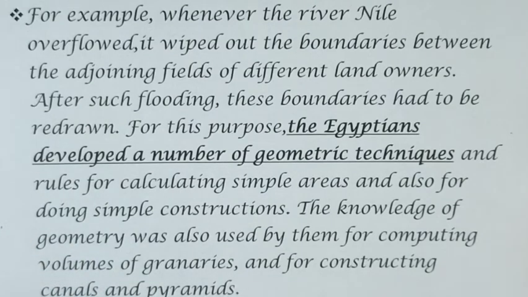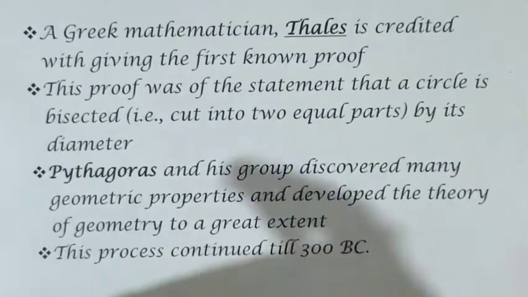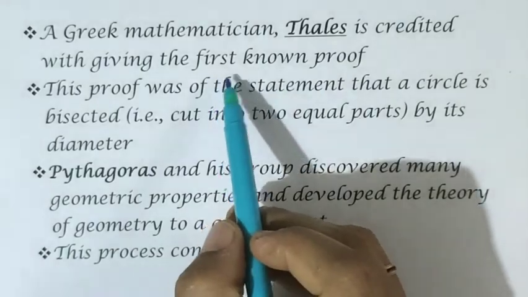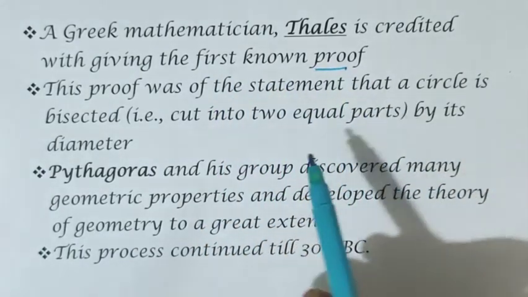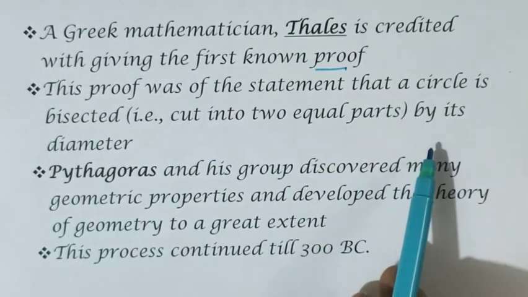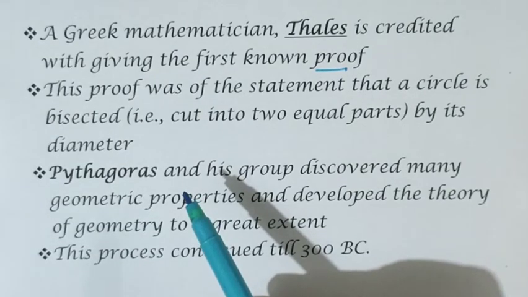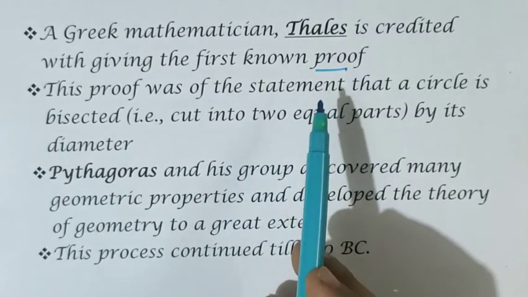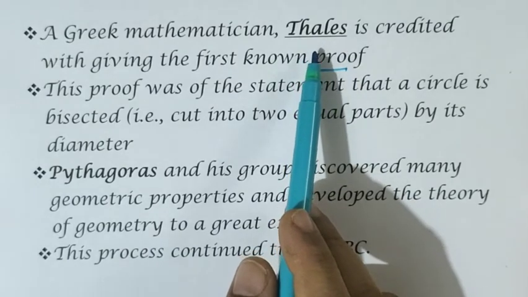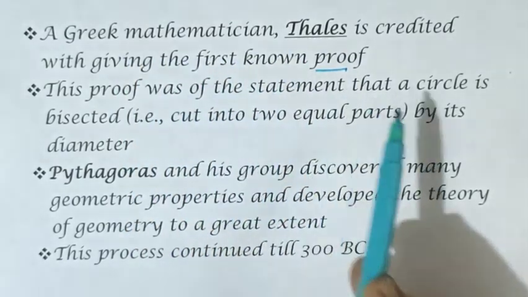The textbook then continues the history about Indian geometry development and many examples of other countries' geometry development. That is not necessary for this particular academic year, so I am not explaining. Whatever is the important concept here, that I am going to explain. A Greek mathematician Thales is credited with giving the first proof. The proof was that a circle is bisected by its diameter. You already know that when a diameter is drawn in a circle, it divides the circle into two equal parts. This proof was given by Thales, one of the great Greek mathematicians.